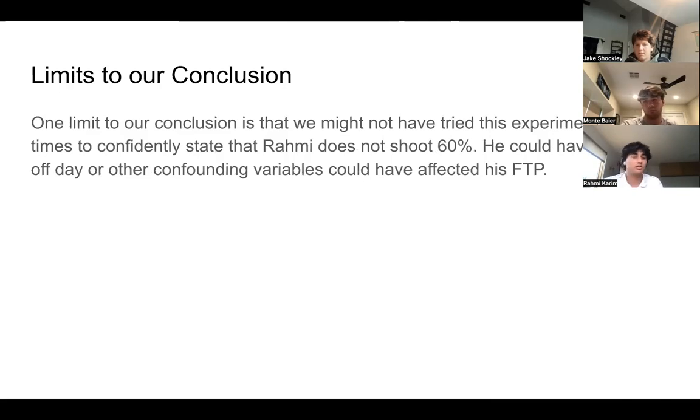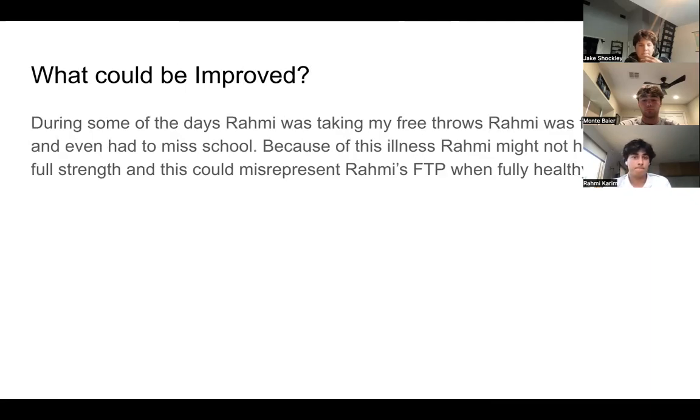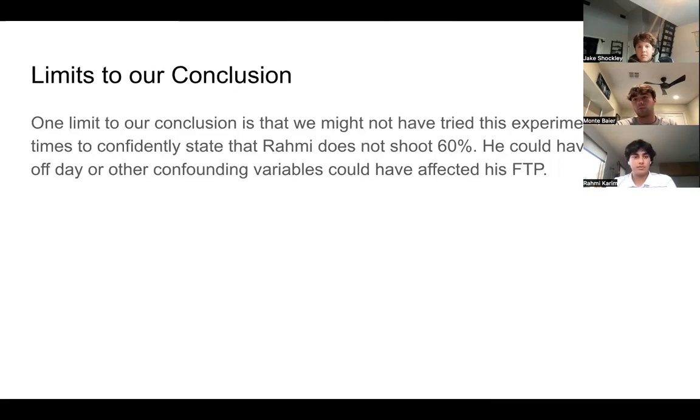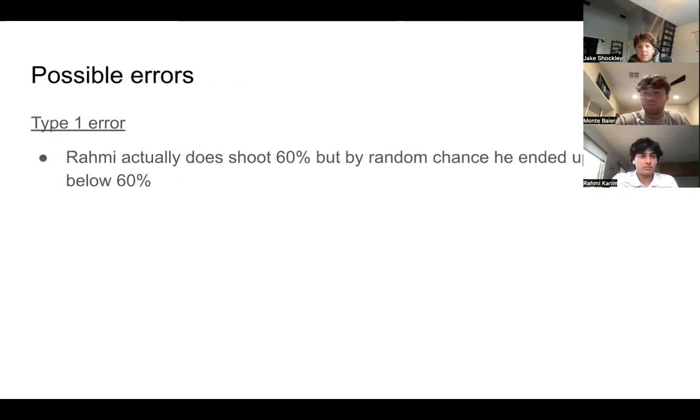And some limits to our conclusion. One limit is that we might not have tried this experiment enough times to confidently state that Rami does not shoot 60%. He could have had an off day, or other confounding variables could have affected his free throw percentage. During some of the days, actually, sorry, could we go back to the error slide? So some of the possible errors, if we did make an error, it would have been a type 1 error where I actually do shoot 60%, but by random chance ended up shooting below 60.